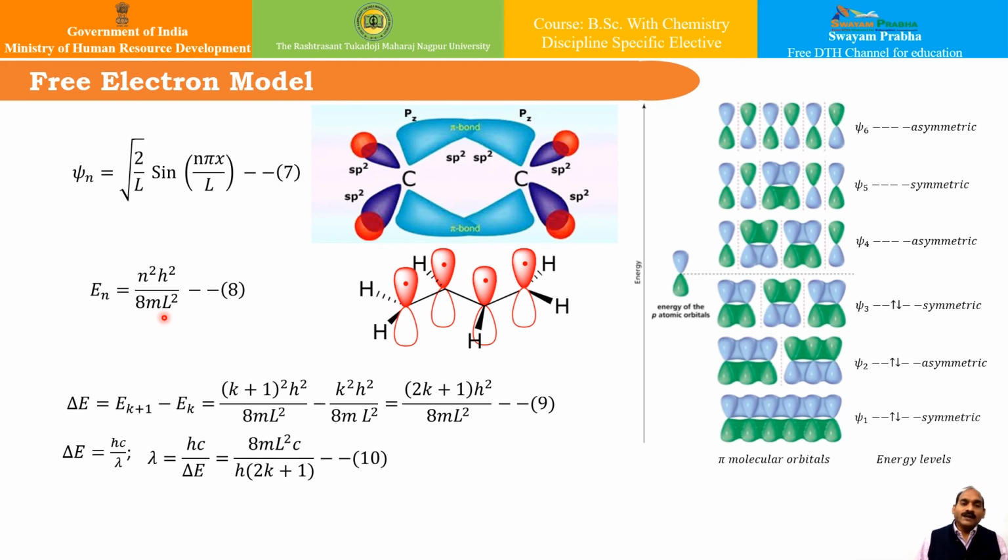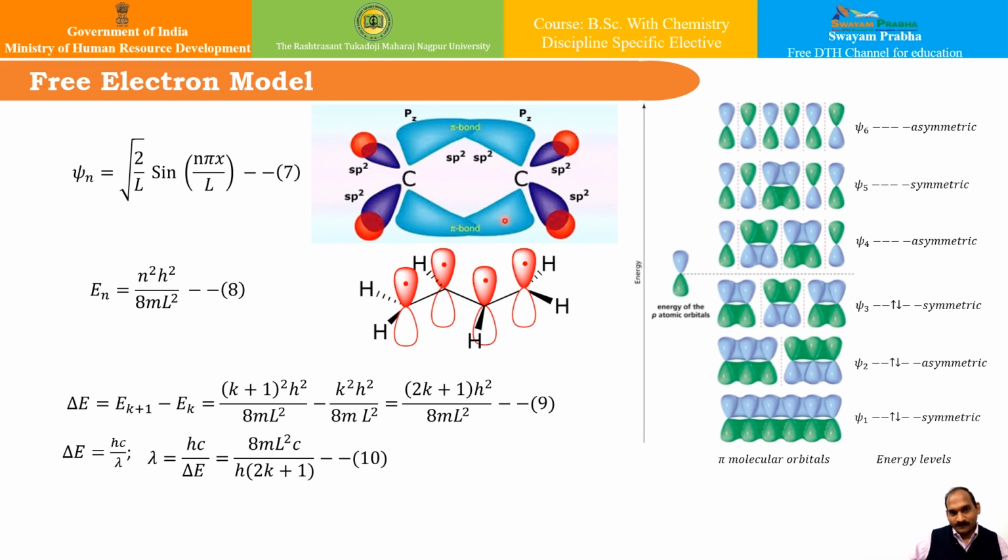Now, if we consider the simplest molecule, ethylene, each carbon atom is sp2 hybridized, correct? This involves the s, 2px and 2py orbitals, and they form 3 sigma bonds in the molecular plane.